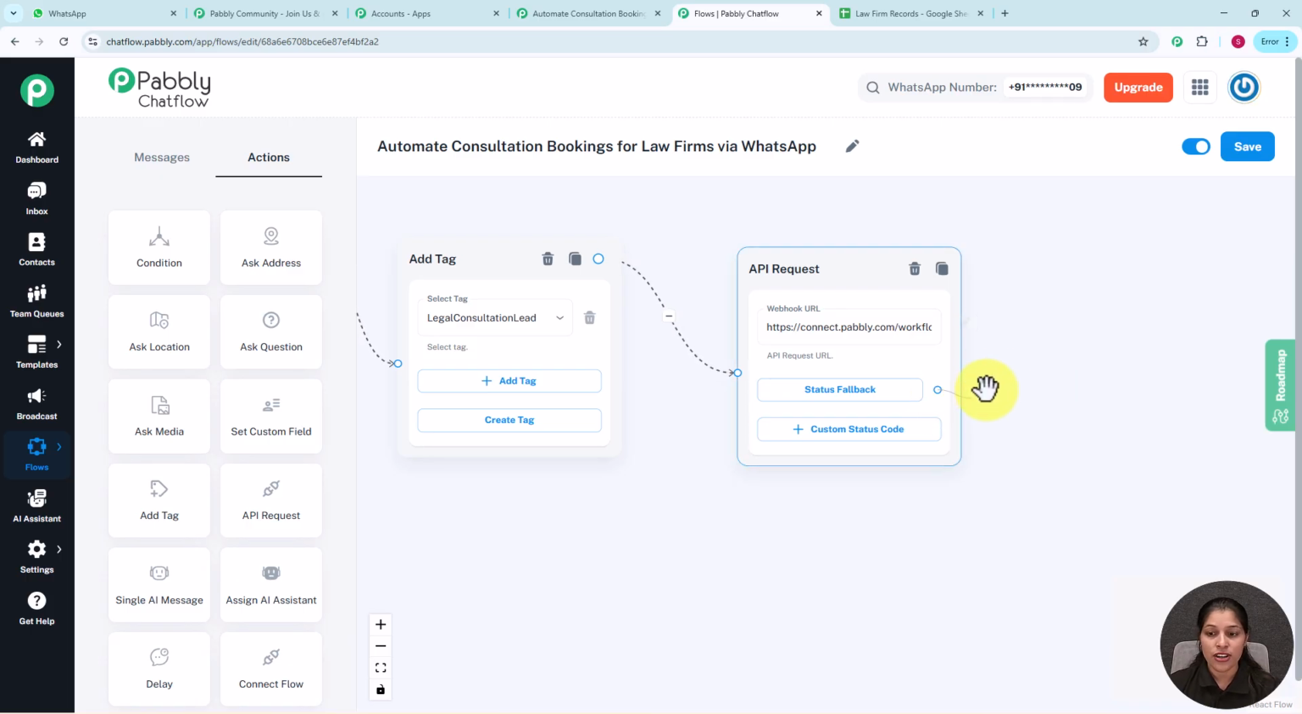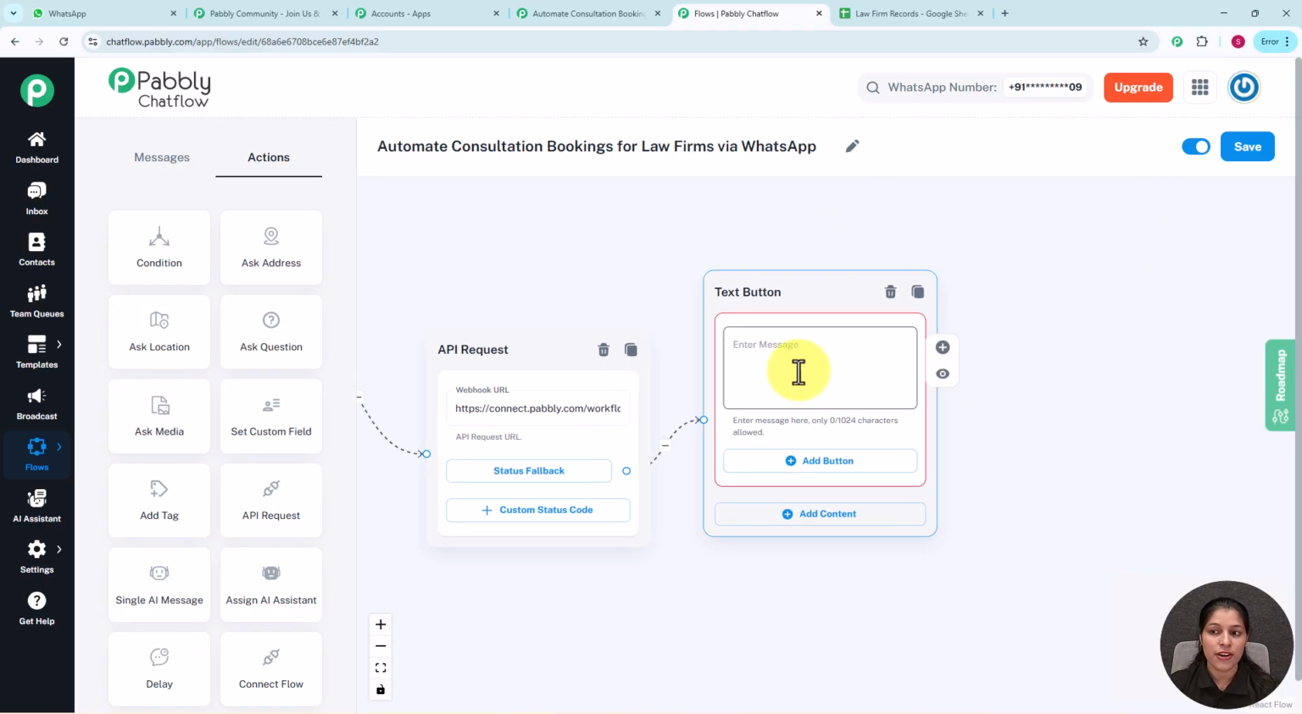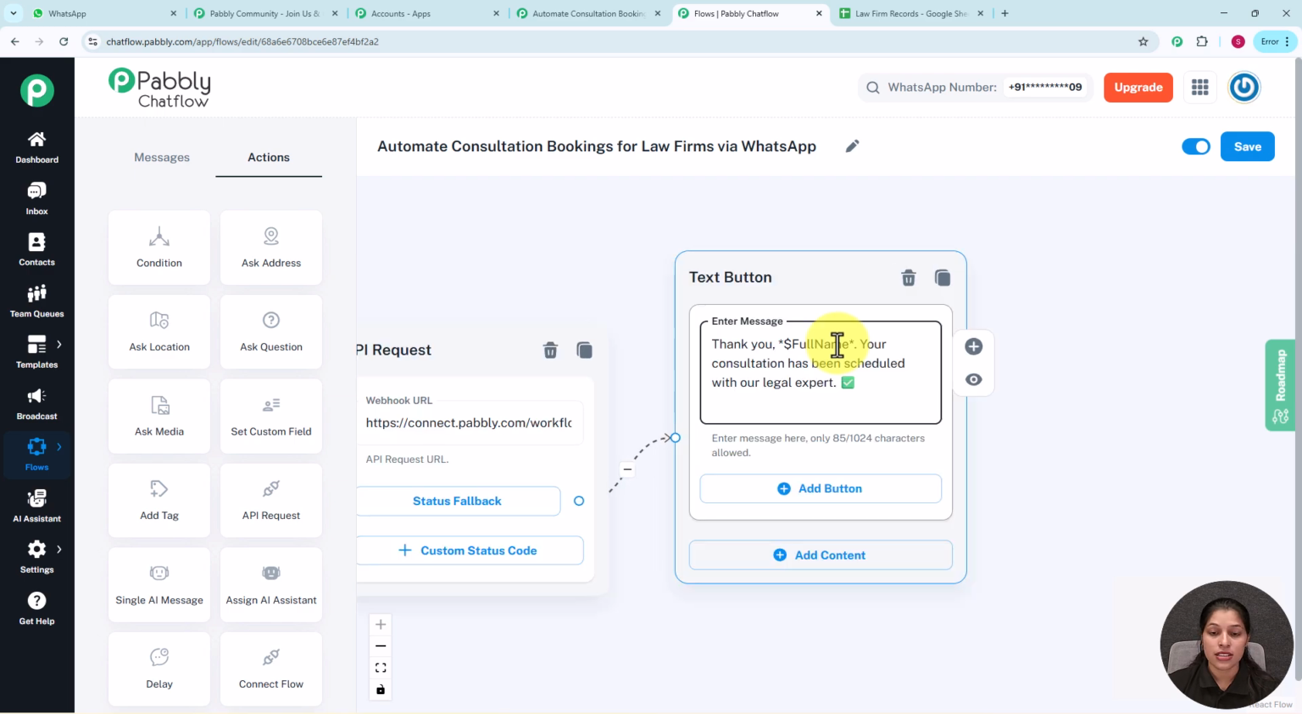For that you simply have to drag and drop, and here I am going to select the text plus button for entering the message. Now I am going to enter my final message or the status fallback for my clients. Here I have entered my final message which says, thank you, full name, your consultation has been scheduled with a legal expert.